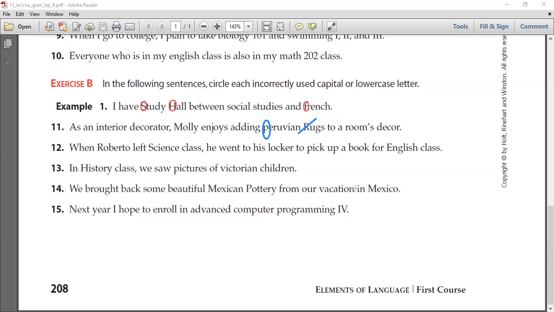Okay, number 12. Hannah, are you here? Hannah? Okay, let's hear from Rahma. Number 12, please, Rahma.